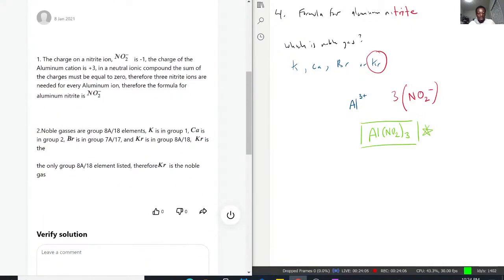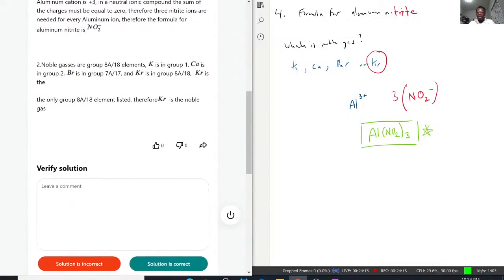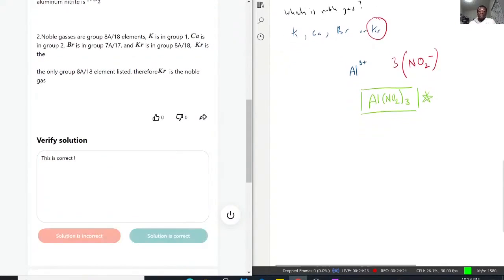With that being said, noble gases are on the 18th column, which is why krypton is the only noble gas there. So we got krypton, and we have aluminum nitrite, and with that, this is correct. And now moving to the next question, question number 5.